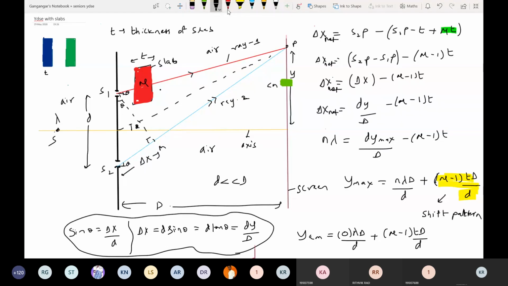It will shift here. Now, a few further things. What is the order of interference at the axis? So what is the value of y? Yes, y is equal to 0 at this point, no? In this equation, substitute y equal to 0. Then you get the order of interference which is there at the axis. Put y equal to 0, then you get n equal to how much?